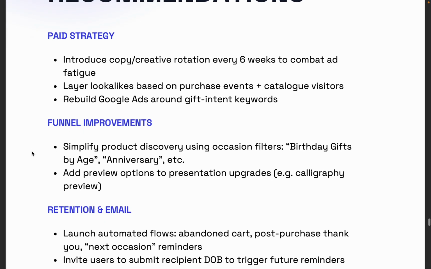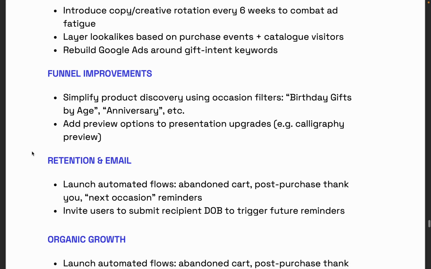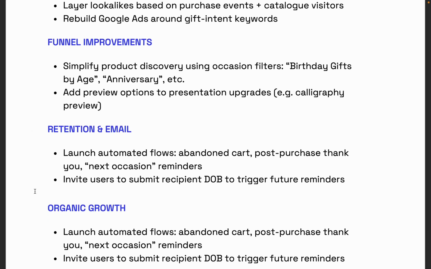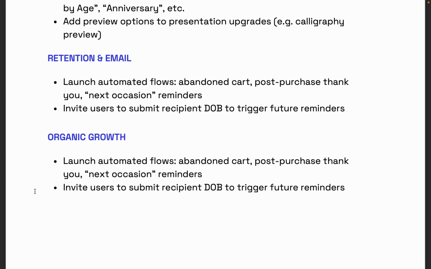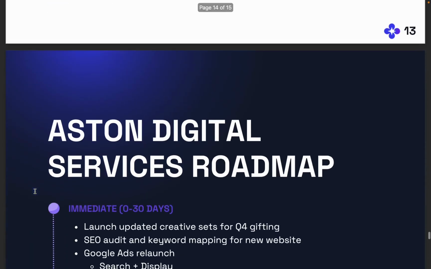Funnel improvements. It's got some suggestions there. Retention and email, what you should be doing with that. Interestingly, we had already spoken to the client about automated flows. They didn't exist. Again, we didn't tell Kim to put it in there. It did it itself. This stuff is automatically generated, and the speed at which it does it from the data that it's pulling from will blow your mind. Organic growth, again, all generated by the platform.